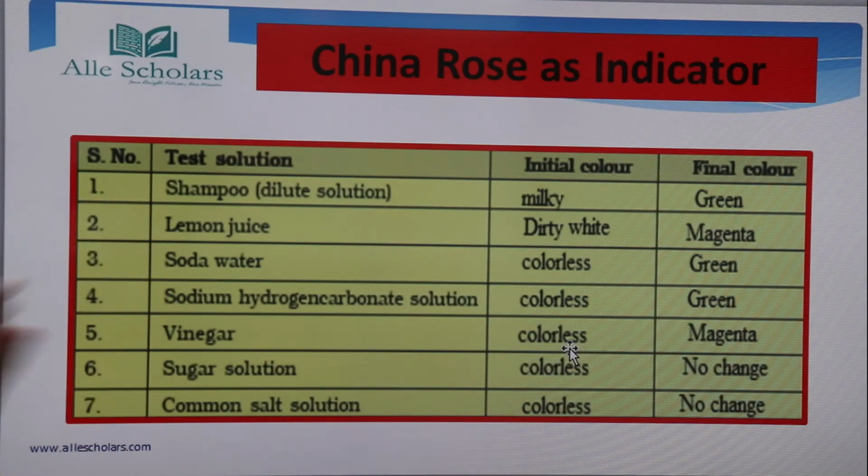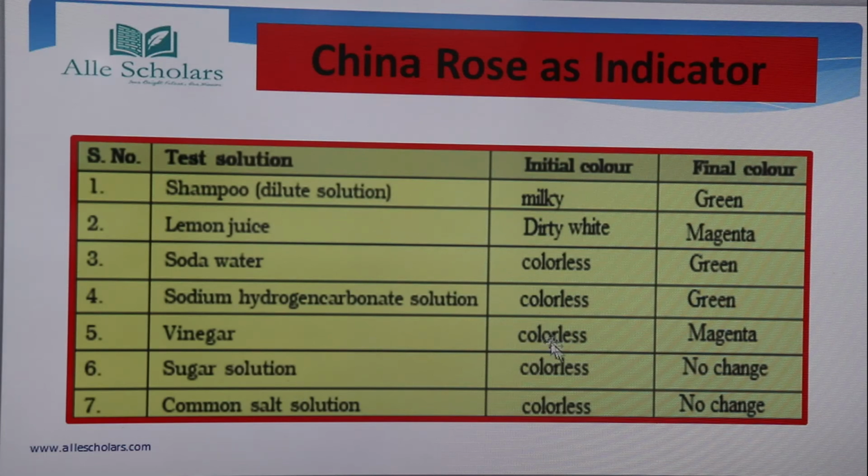If you take a dilute solution of a shampoo, not a thick solution, the milky color of the shampoo is going to change to green. If you take lemon juice, the dirty white is going to change to magenta. Soda water is colorless, we know that, and it's going to change to green. Sodium hydrogen carbonate solution is again colorless, and it's going to change to green. Vinegar is colorless and it's going to change to magenta.